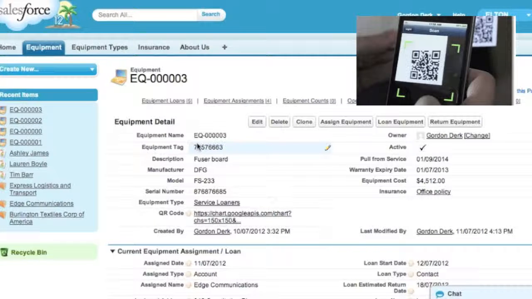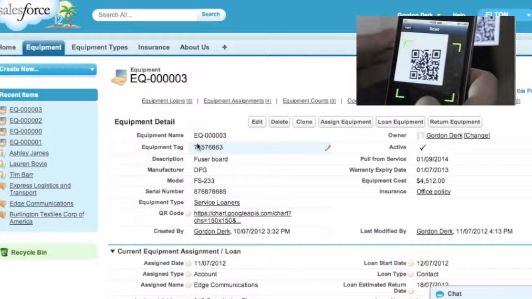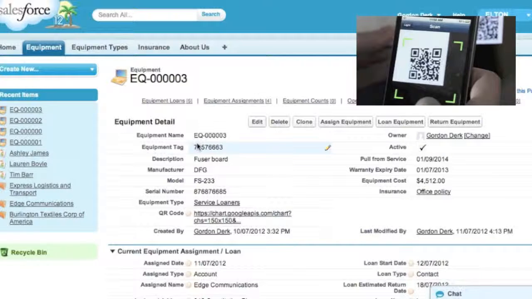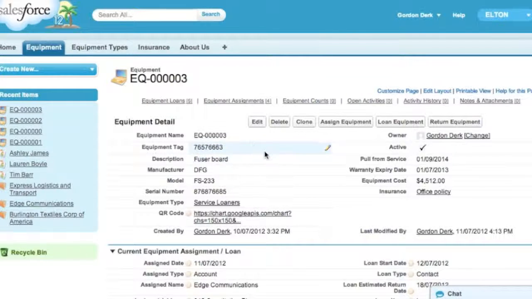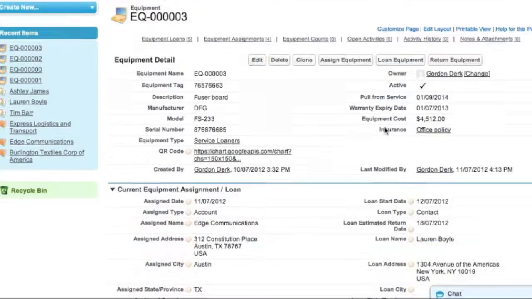Then using existing mobile devices like iPhones, iPads, BlackBerry and Android devices, and free software, your mobile workforce would scan the QR code, and this page that we're looking at now would be brought up. And they could, based on permissions, do assignment changes, return a loan, or generate a new loan.